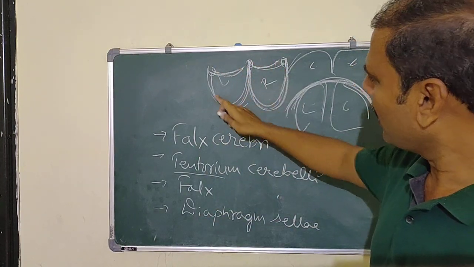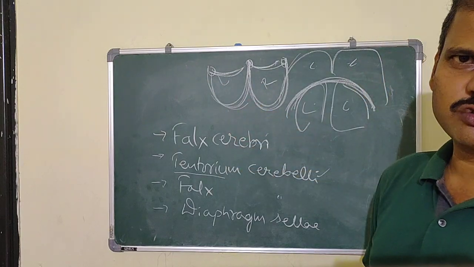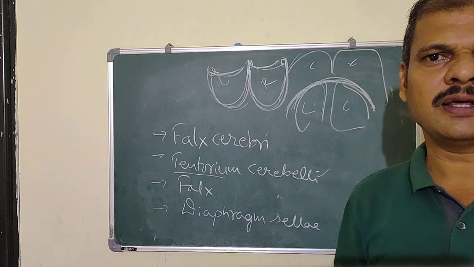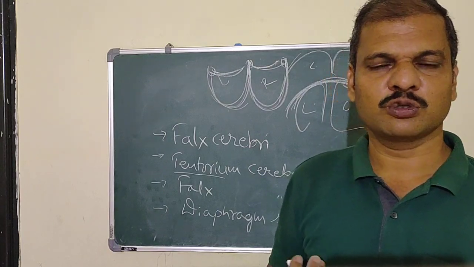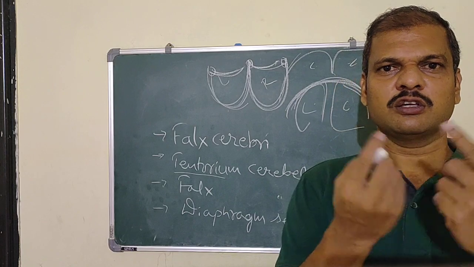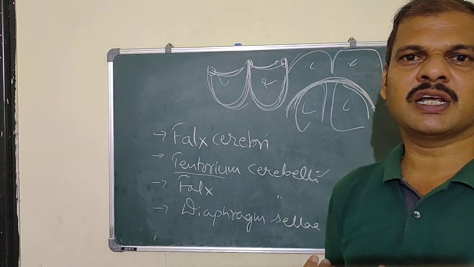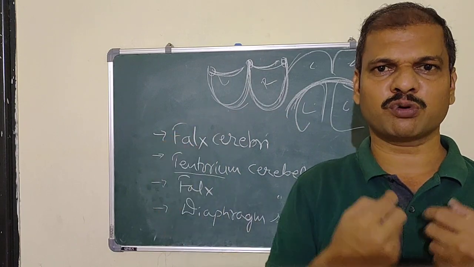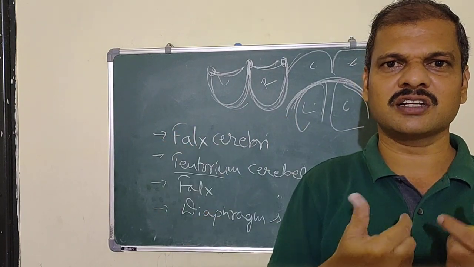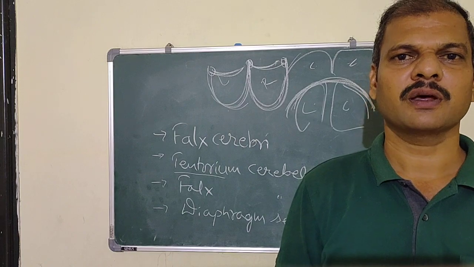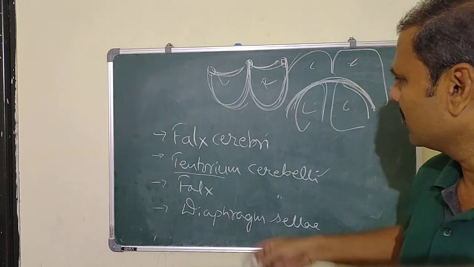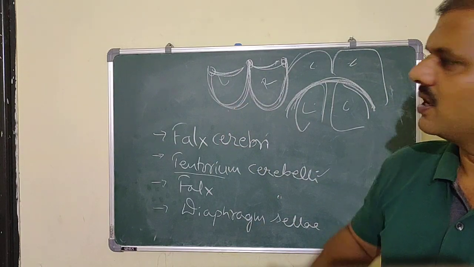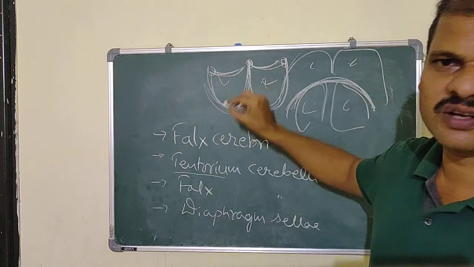And the posterior part is attached to the posterior cranial fossa. During the posterior cranial fossa we saw the internal occipital protuberance. To the side of the internal occipital protuberance there is a sulcus, the transverse sulcus. So there will be an attachment to the transverse sulcus, and there will be formation of the transverse sinus.